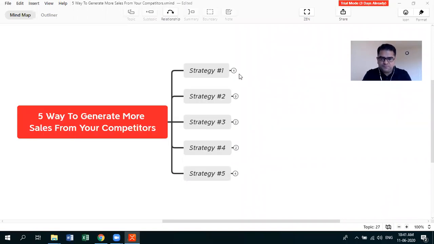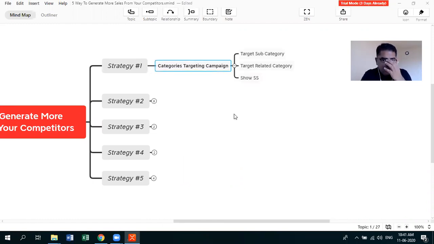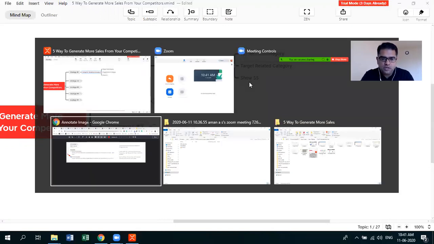So, strategy number one. Strategy number one is creating a category targeting campaign in your PPC ads. What is a category targeting campaign? In this campaign, we are going to target products which are in our category and subcategory, related to our product. One, we are going to target our subcategory. Another, we are going to target related products. I will show you some screenshots on how to do this.